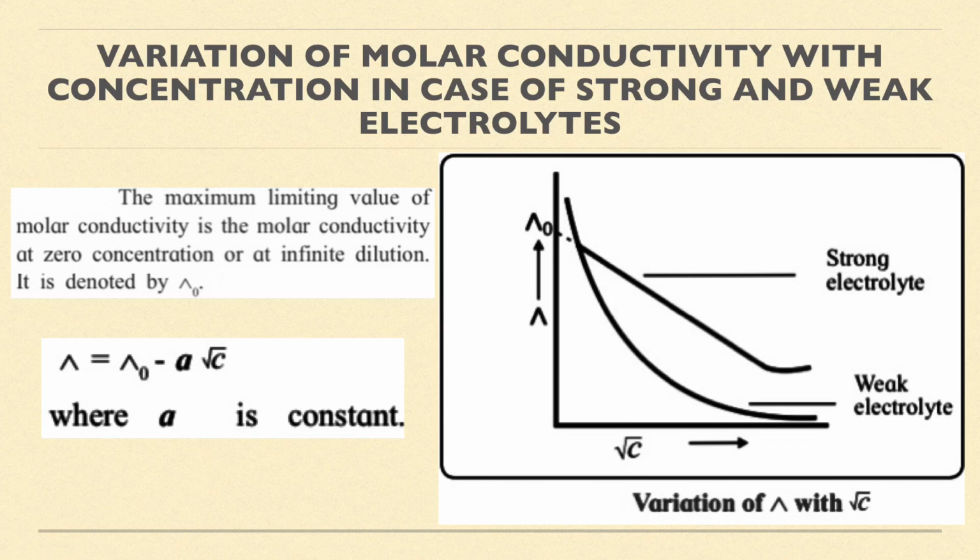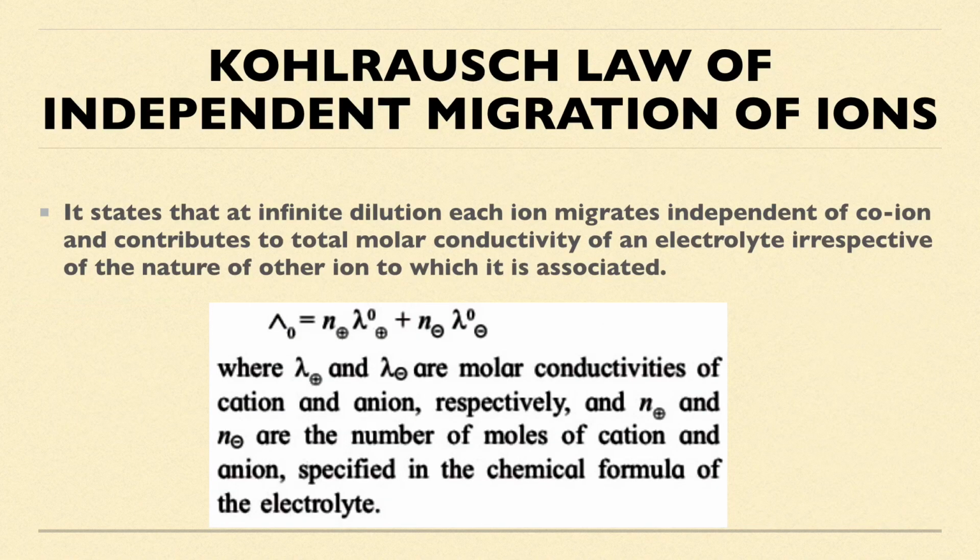That law is called the Kohlrausch law of independent migration of ions. So this law states that at infinite dilution, each ion migrates independent of co-ion and contributes to total molar conductivity of an electrolyte irrespective of the nature of other ion to which it is associated.